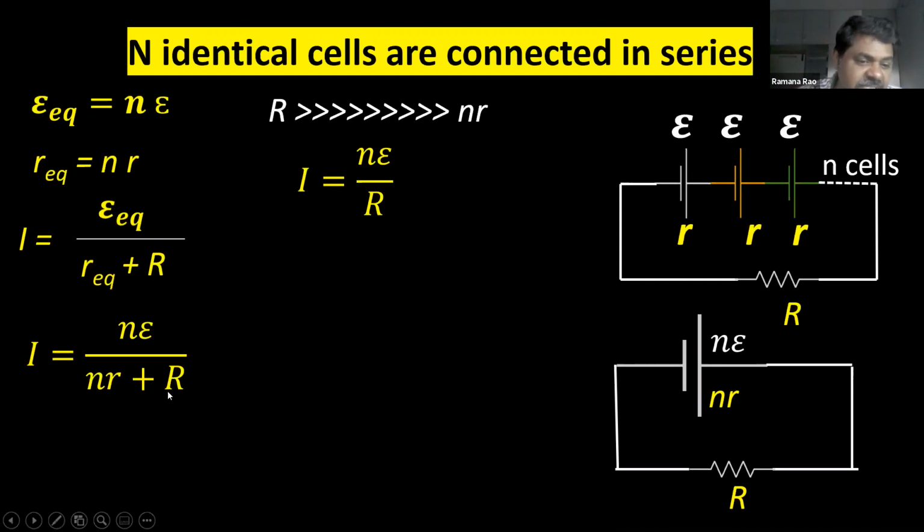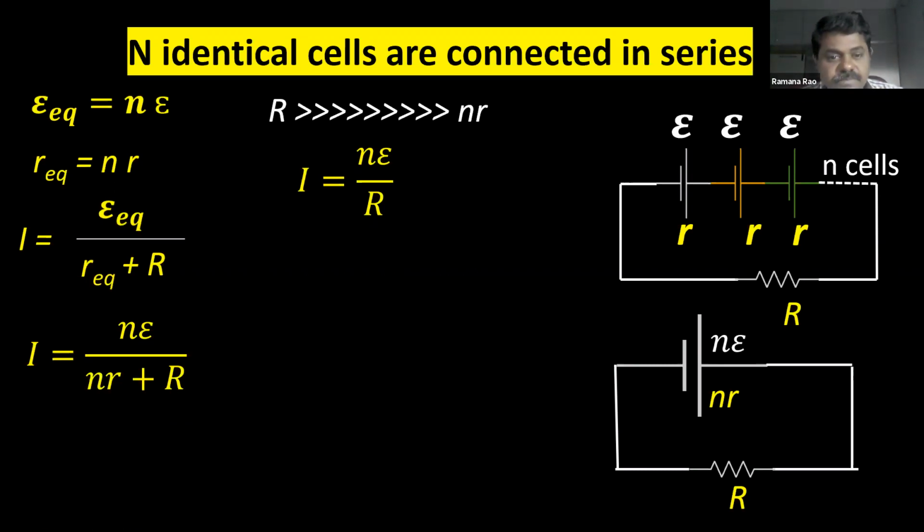For example, this is some 1000 and this is 0.01. Nothing will make a difference, right? 1000 plus 0.01 will give 1000.01, and that too is in the denominator, so it won't make much difference. If external resistance is very high and internal resistance is very small, you can neglect this one. After neglecting, this is the formula.